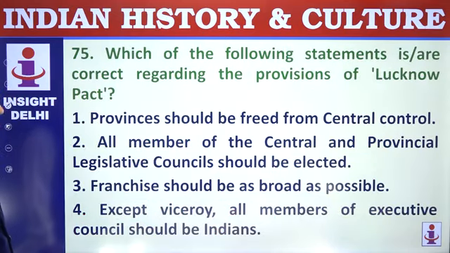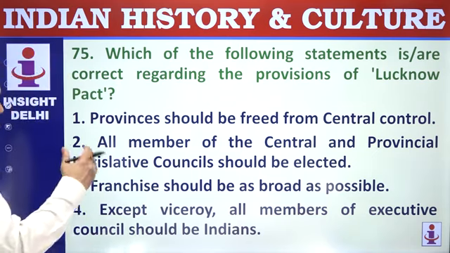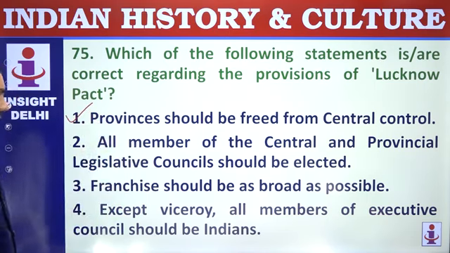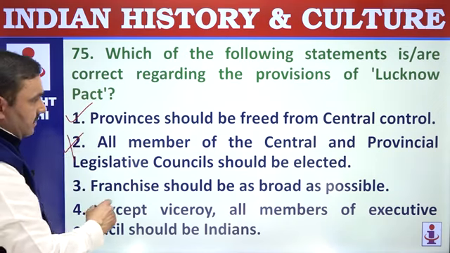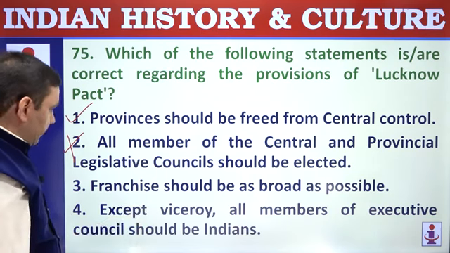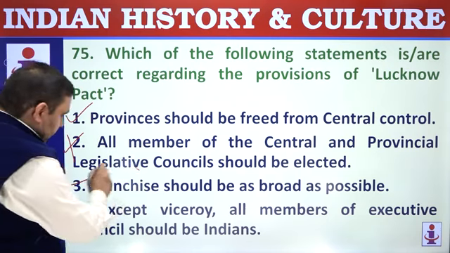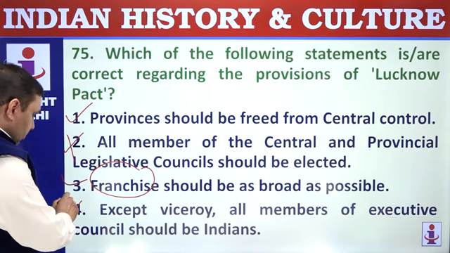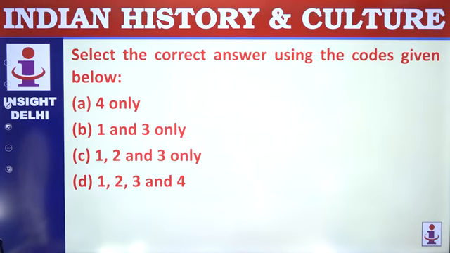75. Which among the following statements is correct regarding provisions of Lucknow Pact, 1916? Provinces should be freed from central control. They should have highest possible autonomy. All members of central and provincial council should be elected, not all, but they wanted the majority of members should be elected. Franchise should be as broad as possible. Franchise means voting rights. Except viceroy, all members of executive council should be Indians. No, there should be more number of Indians. 1 and 3 correct. 2 and 4 wrong. So B.